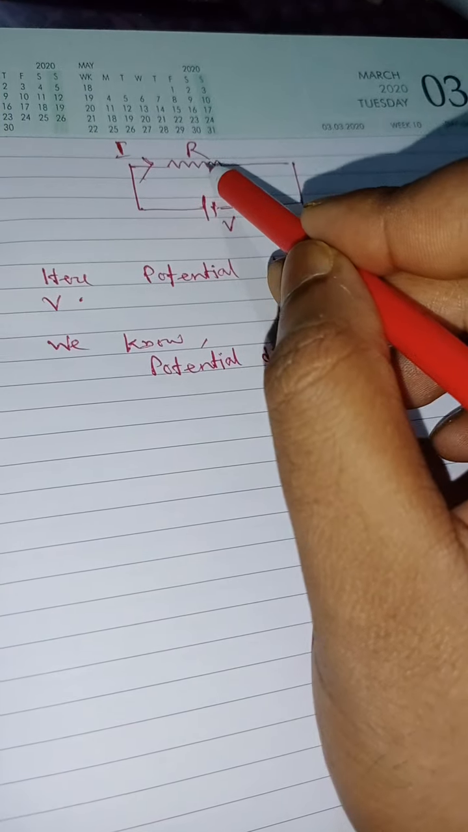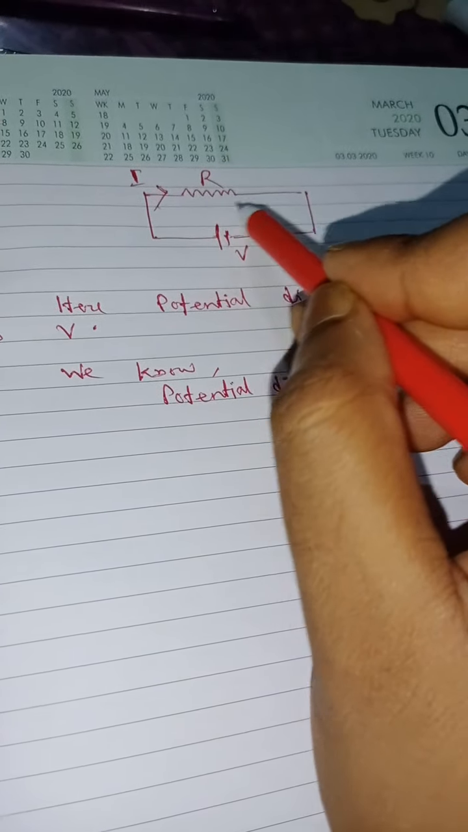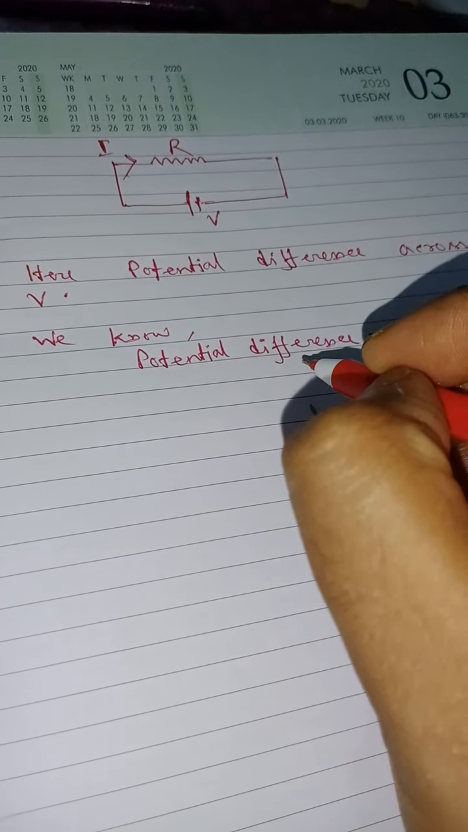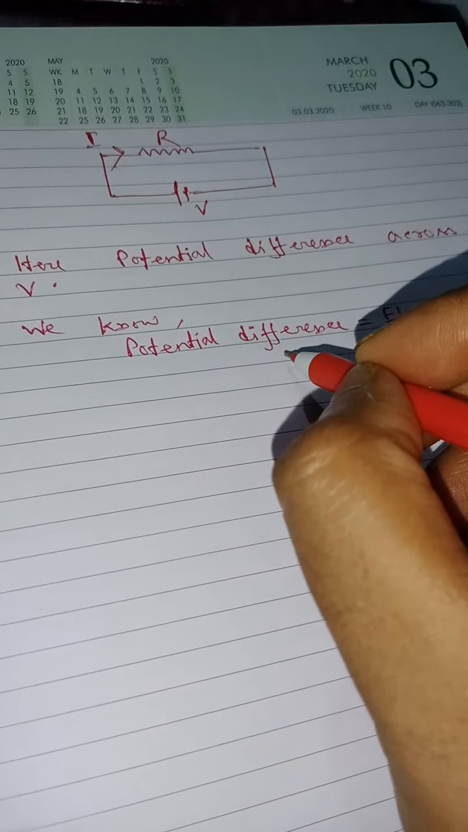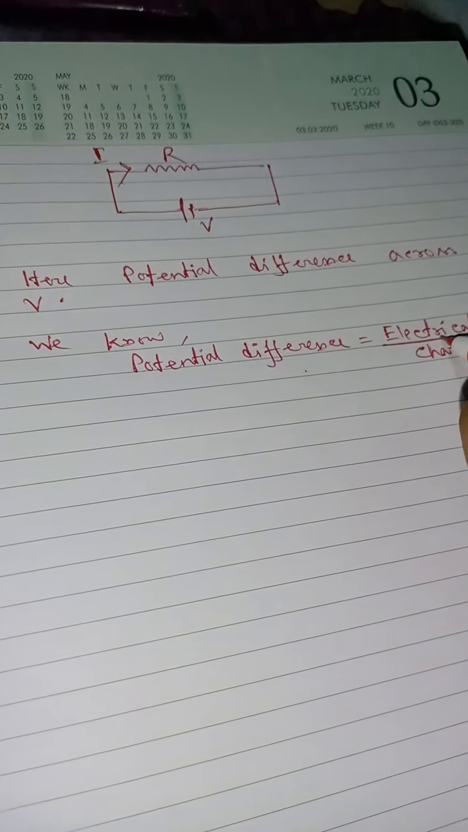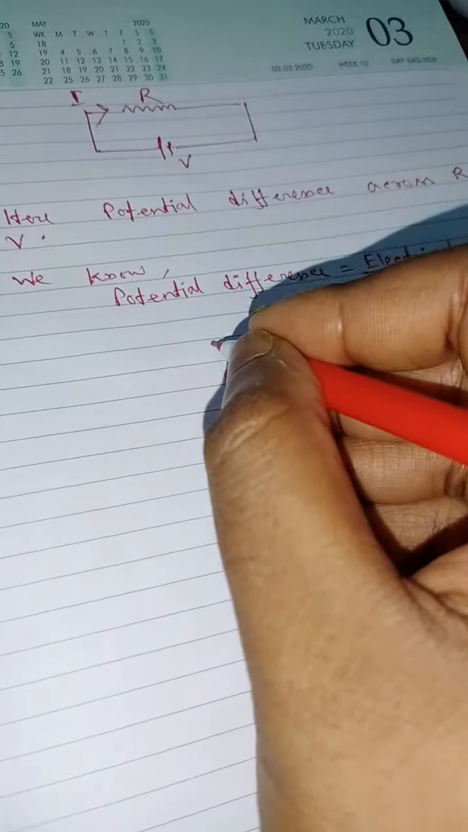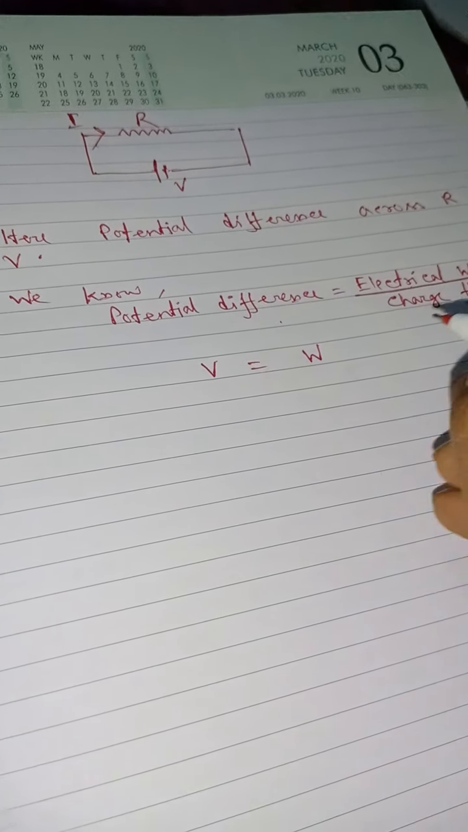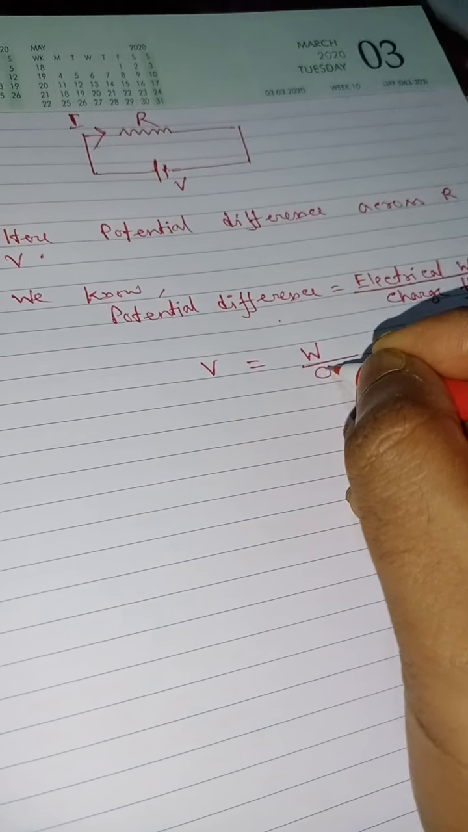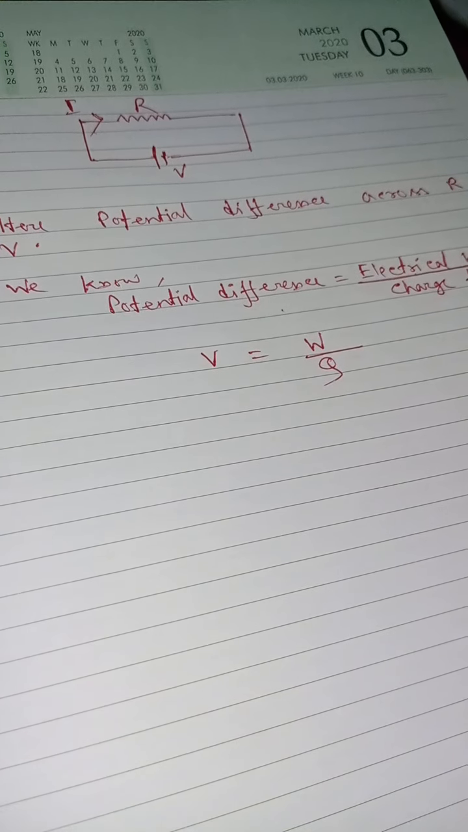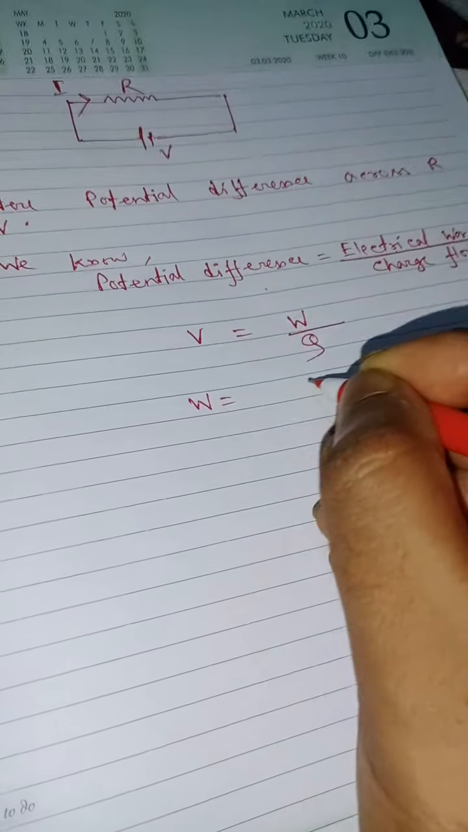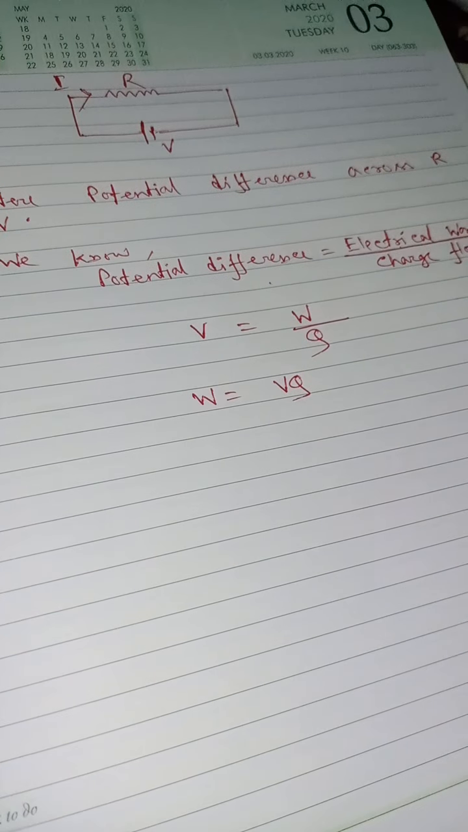So here the current I is flowing through the R, that means charged particles are flowing through the R. And we know from the first class, we discussed the relation that potential difference is equal to electrical work done by charge flowing. So here V is the potential difference, electrical work done is W, and the charge flowing is Q. So V is equal to W by Q. So from here we can write W is equal to V into Q.